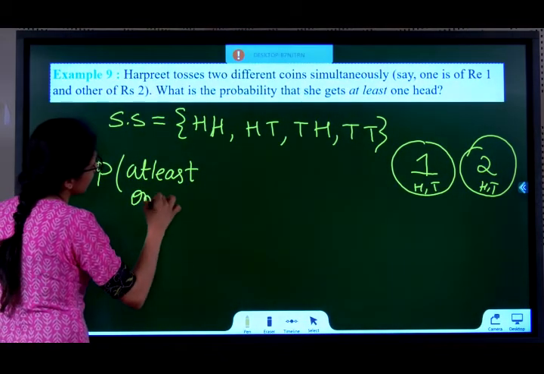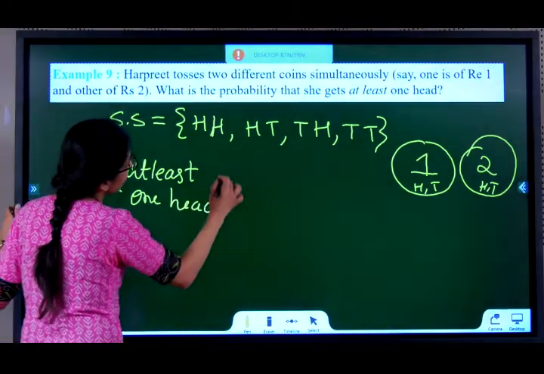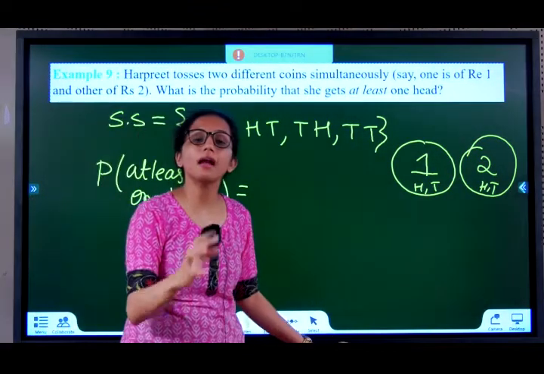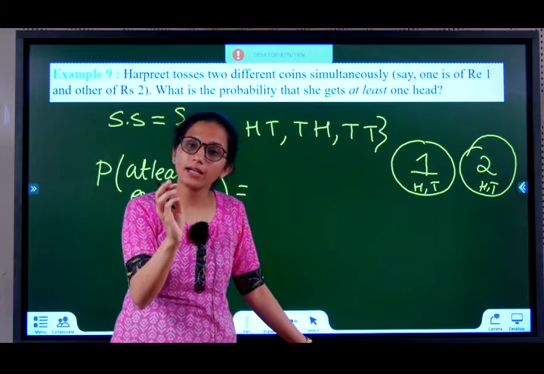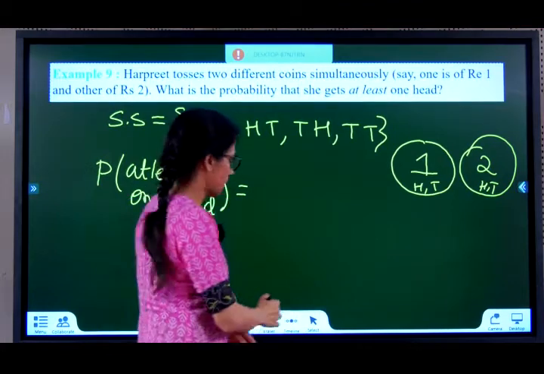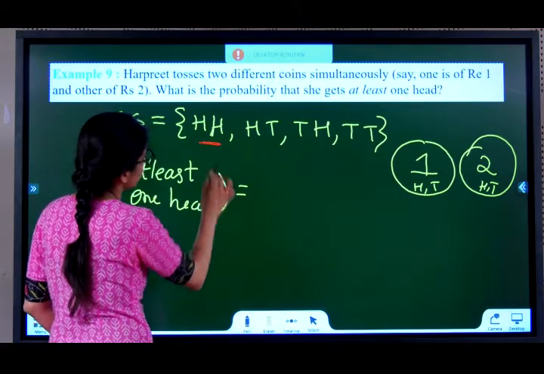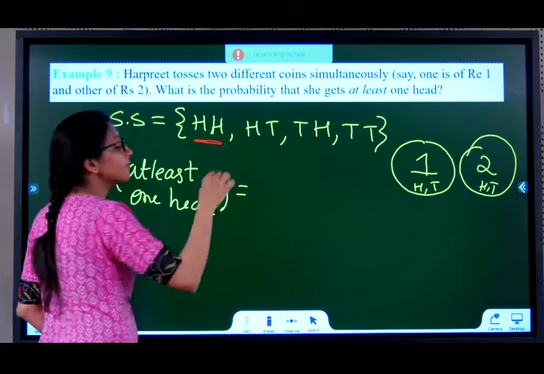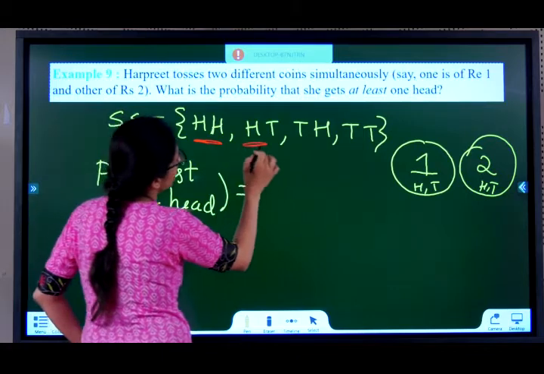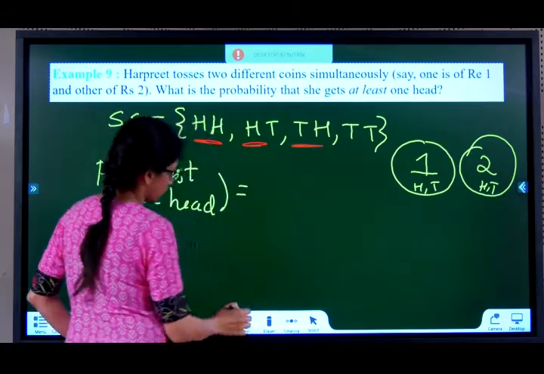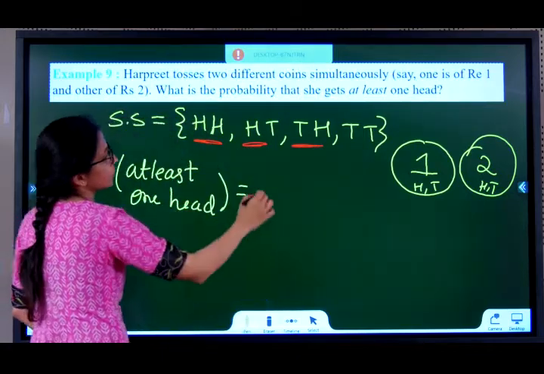At least one head. At least means minimum and more. One head allowed, more than one head also allowed. So, one head, here this is 2 heads. Is it allowed? Yes, minimum and more. One head allowed, one head allowed. No head. So, that is failing the condition.